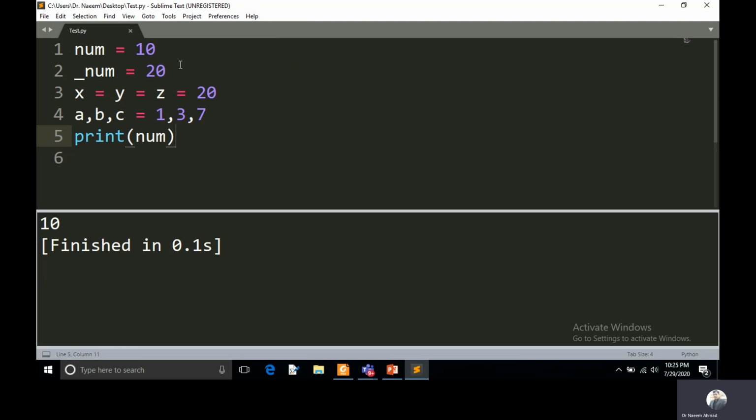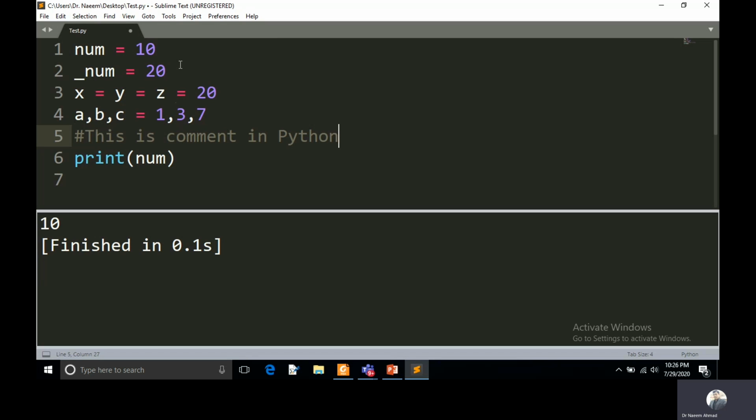Now about the comment. If you want to add a comment in your Python program, you can just keep the hash symbol, and whatever you write or type after this hash symbol, the interpreter will consider it a comment. So this is a comment in Python.